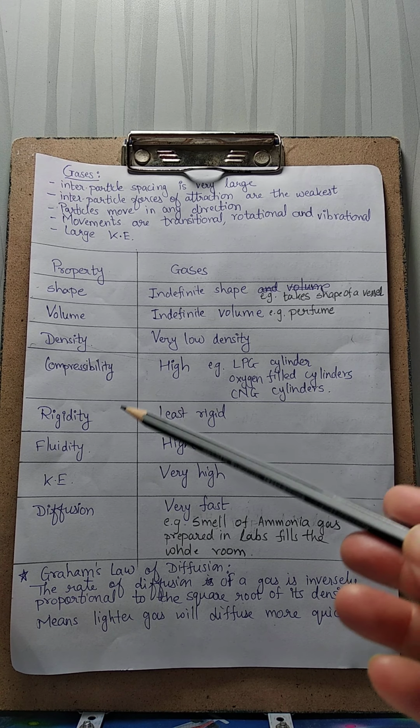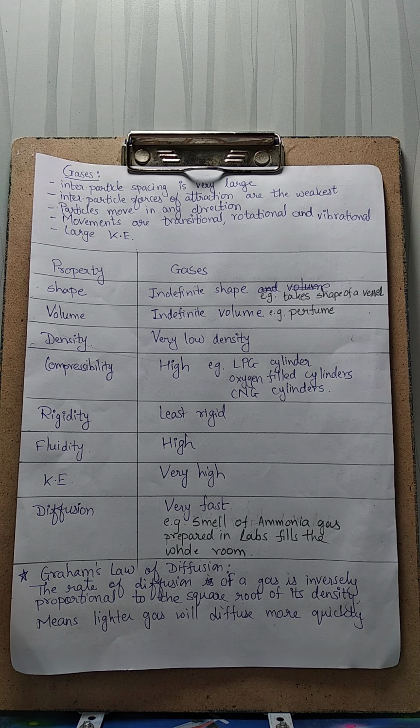The fourth property is compressibility. Whether after application of pressure, it reduces its size or not, or it reduces in volume or not, that we have to see. So gases have high compressibility. Examples are LPG cylinders, oxygen filled cylinders, which are used in hospitals, and CNG cylinders, which is used as a fuel. So what is done in LPG cylinder? This is used as domestic fuel, LPG. LPG is liquefied petroleum gas. So what is done here?